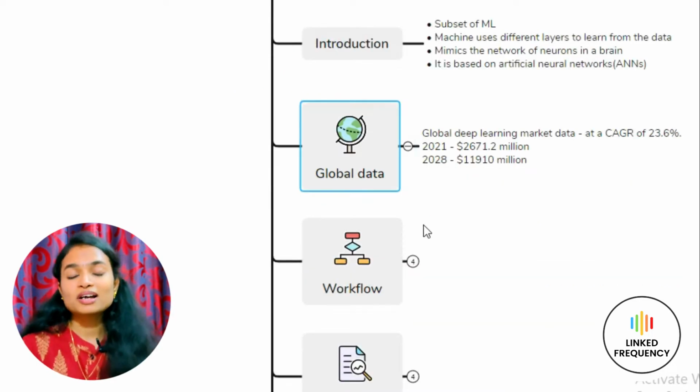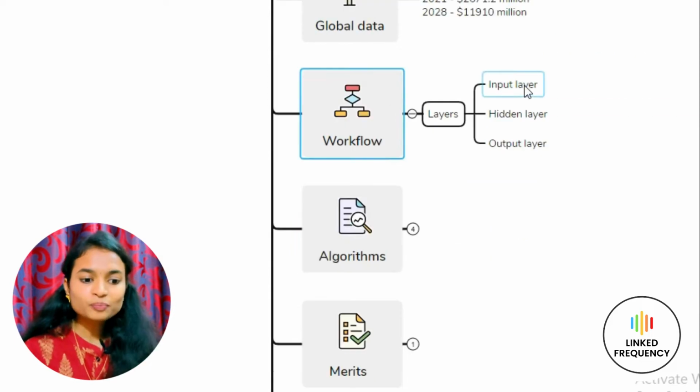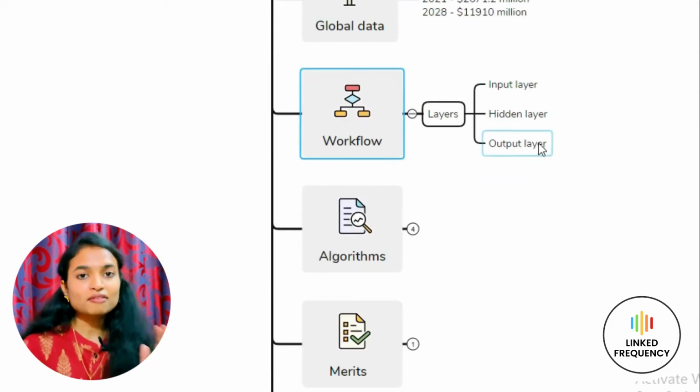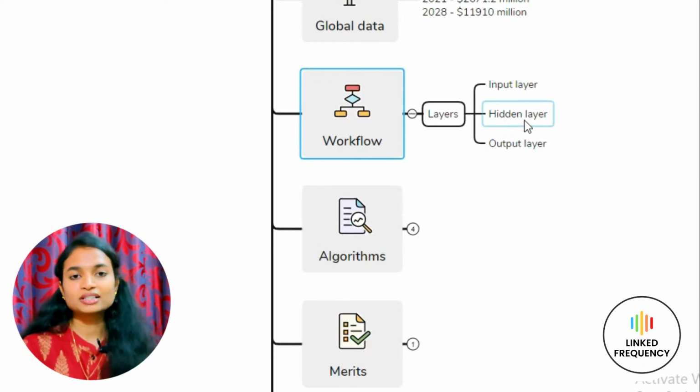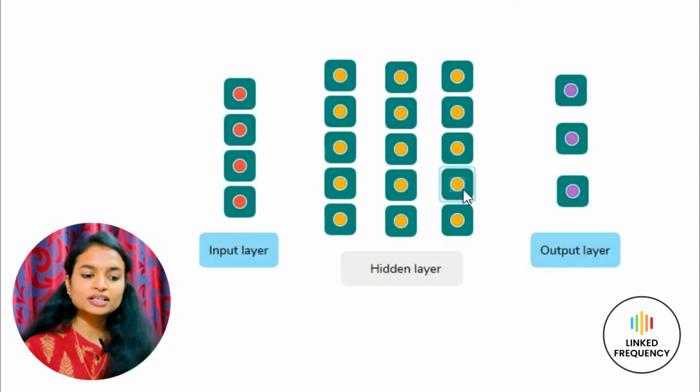Now, let's move ahead with the workflow. Deep learning actually has three different layers. They are the input layer, the hidden layer and the output layer. The input layer and the output layer are visible. And there comes the hidden layer. The name itself suggests hidden, which means not visible. Now let us try to understand this through an example. Here is the representation of the layers. So you see the input layer and the output layer. In between there is a hidden layer.